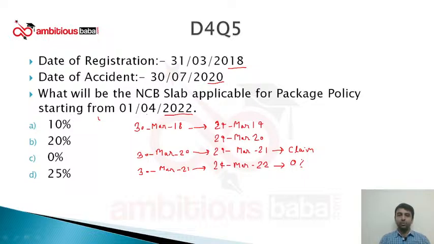Now, 1st April 2022. Suppose the customer is not renewing the policy for 2 days. He will come to our office on 1st April. He can come, right? 1st April 2022 to 31st of March 2023. For this year, the question is asking what will be the NCB. So after 0, the next slab of NCB is 20% as there was no claim. So the answer of this question will be 20%. Correct? Yes, many of you have answered it correctly. Wonderful.